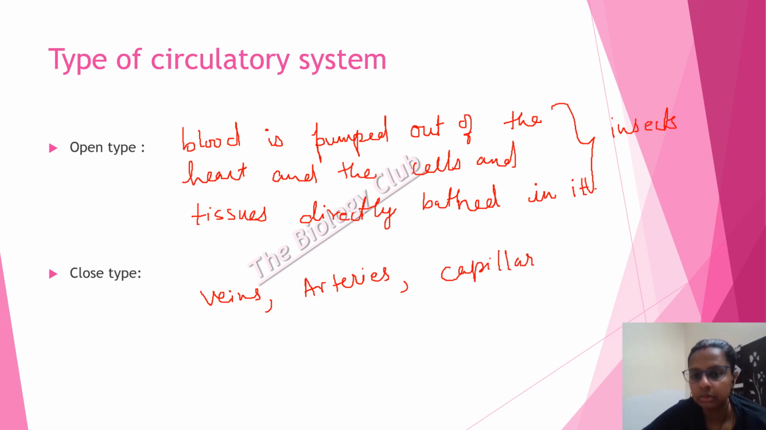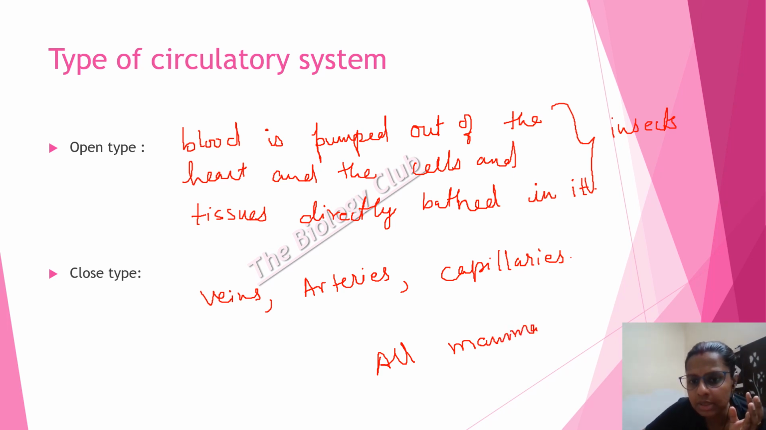Capillaries, etc. So basically, the blood is circulated through this series of vessels. Now, examples are all the mammals. Simple thing, you have to remember it.